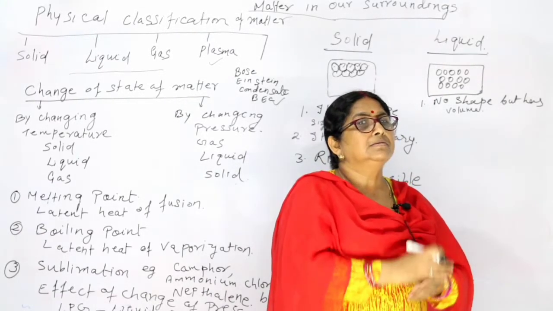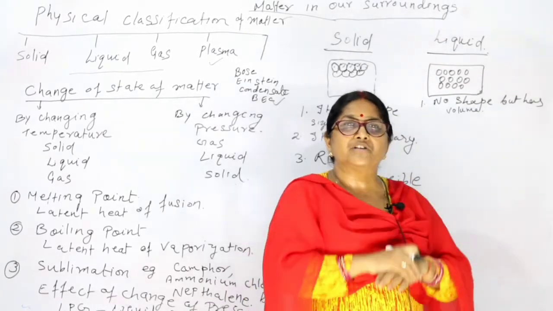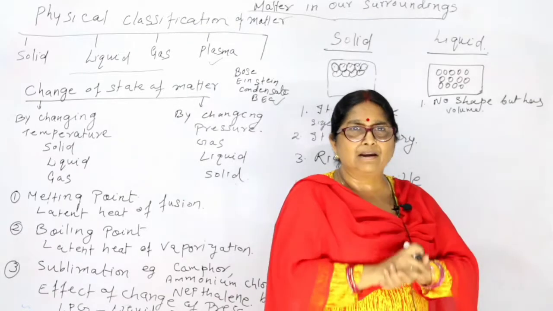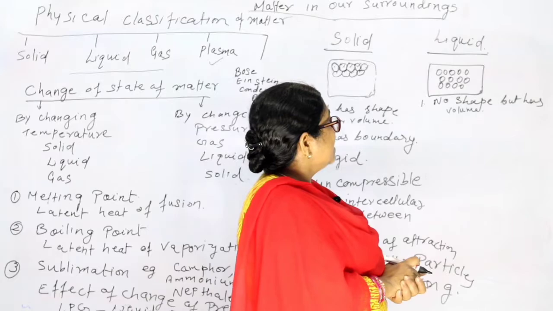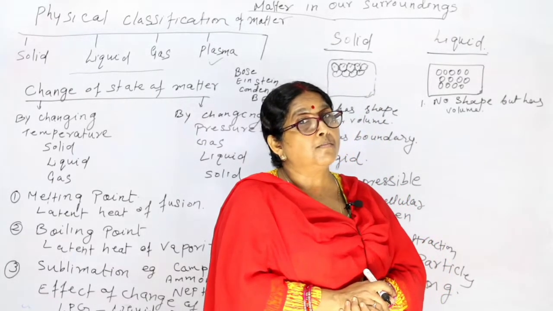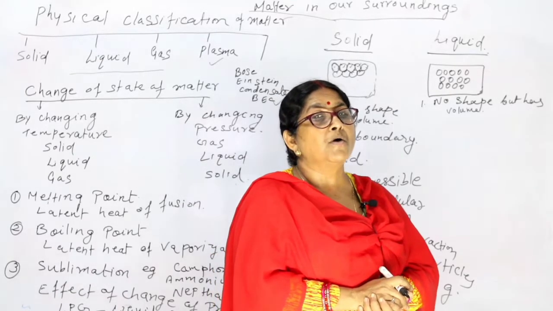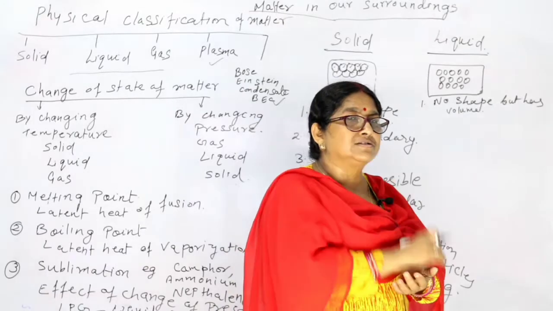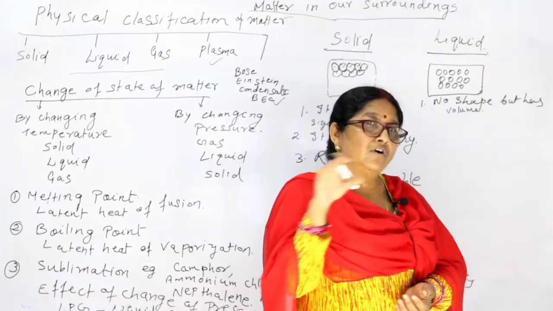If you keep it in a broad container, it takes the shape of that broad container. So there is no shape, but it has a volume. There is no boundary for it. Suppose water: can you say where is the boundary of water?